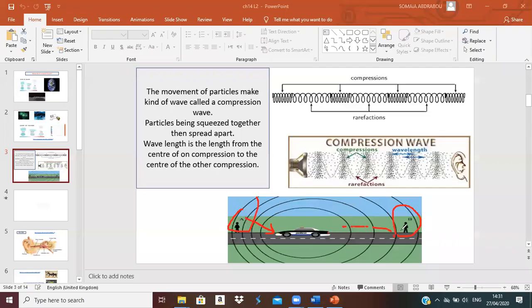Because B is away, the waves will lose some sound until they reach his ear. But A is near the source of sound, so it will be clear for him.